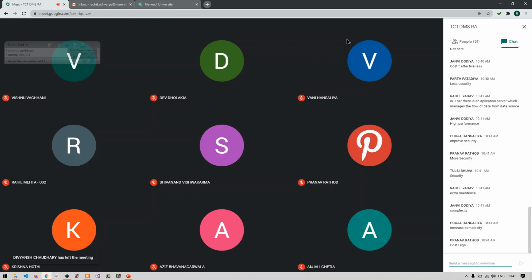And then we are talking about data independence. So we have physical data independence and logical data independence. So what do you mean by physical data independence?